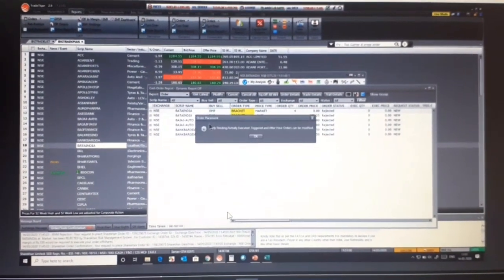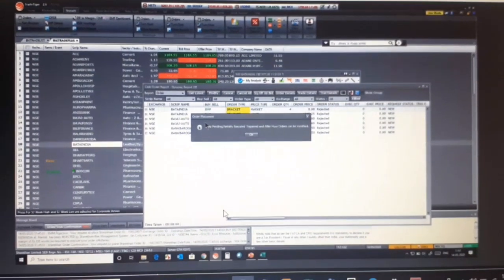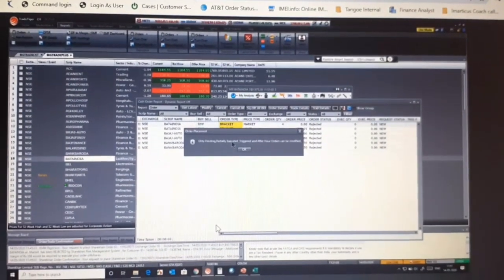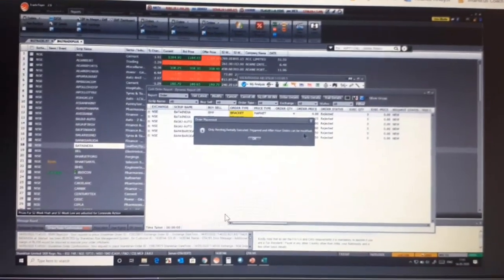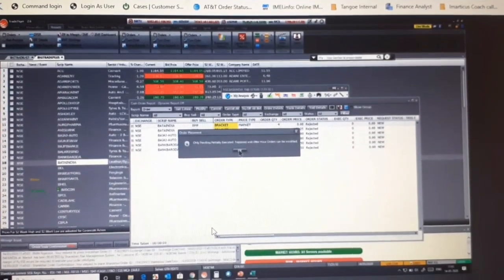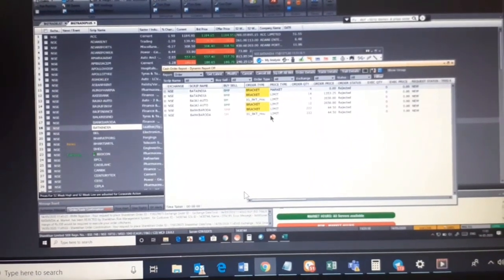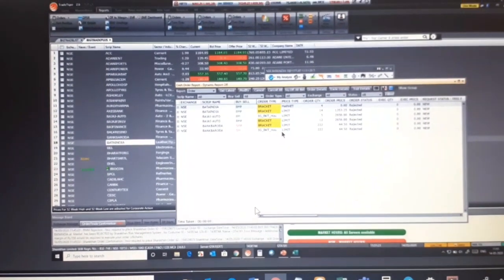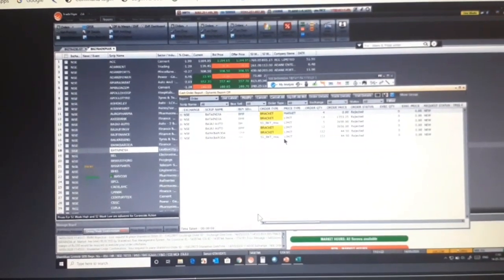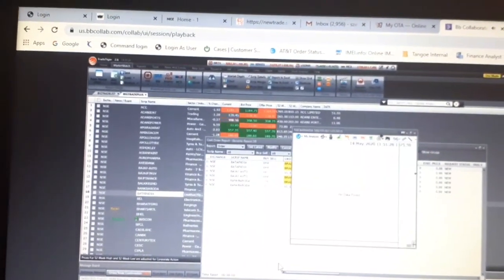It's showing only pending, partially executed and triggered orders, because the order has not yet gone into the system. Once the order goes into the system, you can come here and modify the orders.